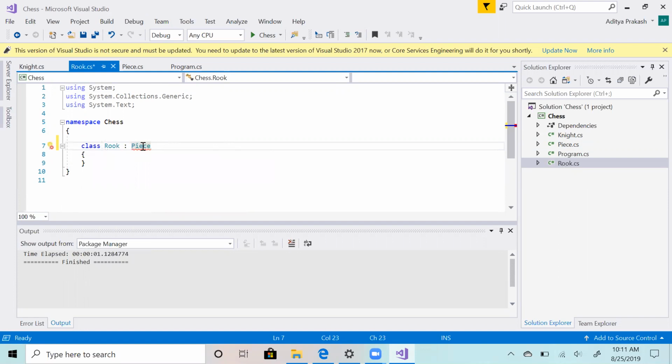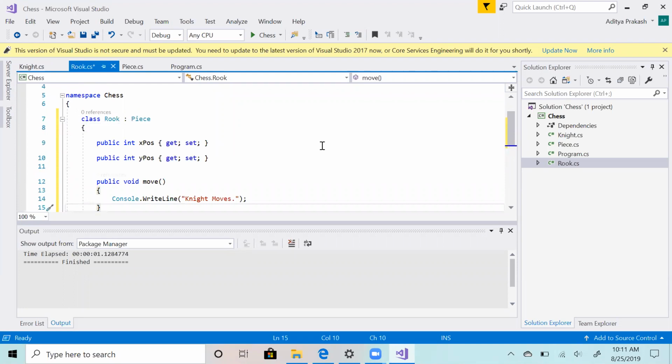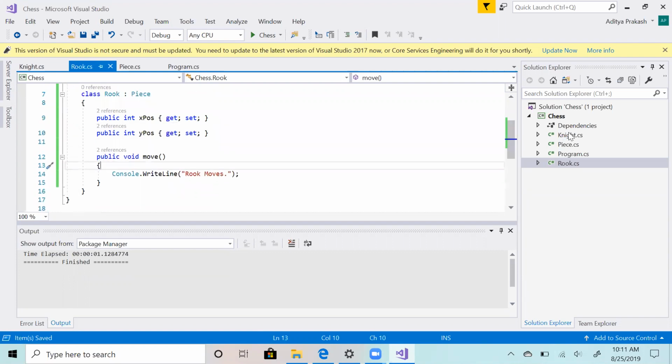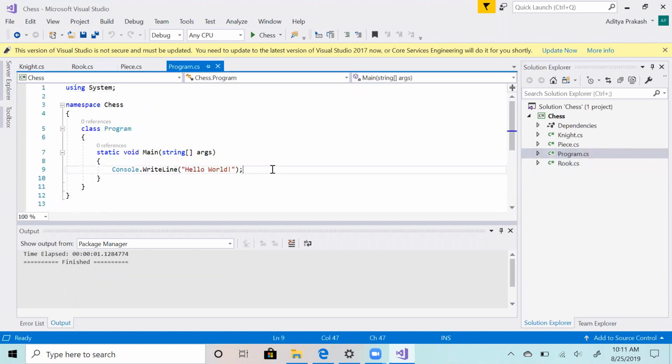And you will see it is red, it is showing an error that you need to implement these fields. Otherwise, it won't allow you to build. And once I do this, it's fine. Right, so this is what I did. Now I can go to my Program.cs and let's do some basic stuff here.